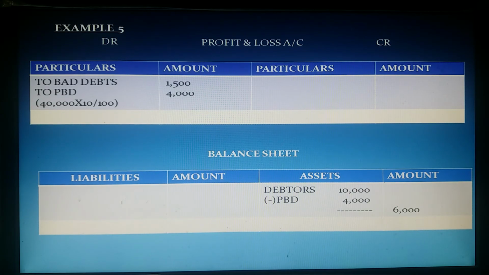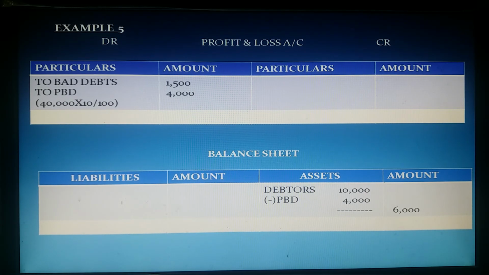First, in profit and loss account, bad debt should be debited because bad debt is a loss. As per nominal account, it should be debited to P&L account. And provision for bad debt. From current year profit, we want to keep 4,000 rupees aside towards bad debt loss. Therefore, to deduct 4,000 from current year profit, 4,000 PBD should be debited to P&L account.